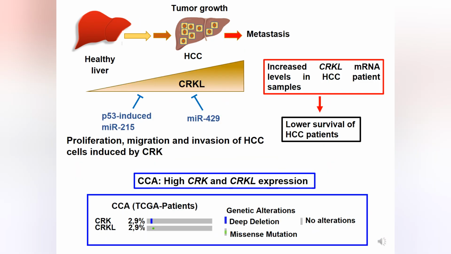CRKL is a protein that interacts with C3G. There are different isoforms, and it is important to mention CRKL. CRKL levels are increased in HCC patients and contribute to decreased survival of these patients. CRKL is regulated by different microRNAs, so this mechanism fails in HCC, leading to proliferation, migration, and invasion of HCC cells. In CCA, high CRK and CRKL levels have also been detected, as well as some genetic alterations.